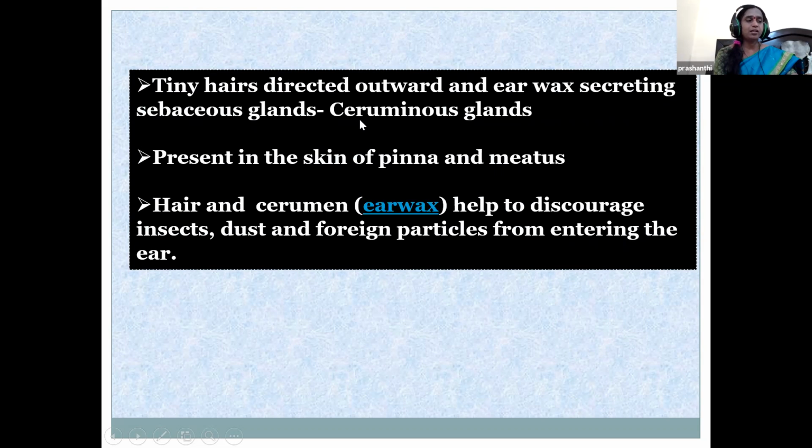They produce cerumen, the ear wax. Cerumen helps to protect the ear canal against physical damage, and also discourages insects, dust, or foreign particles from entering the ear.